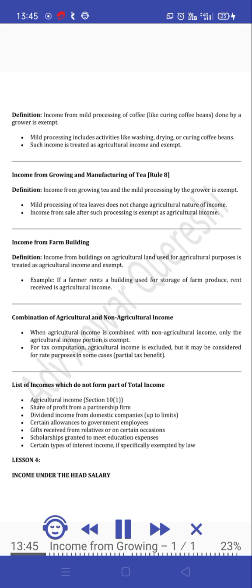List of incomes which do not form part of total income: agricultural income, Section 10(1). Share of profit from a partnership firm. Dividend income from domestic companies up to limits. Certain allowances to government employees. Gifts received from relatives or on certain occasions. Scholarships granted to meet education expenses. Certain types of interest income, if specifically exempted by law.